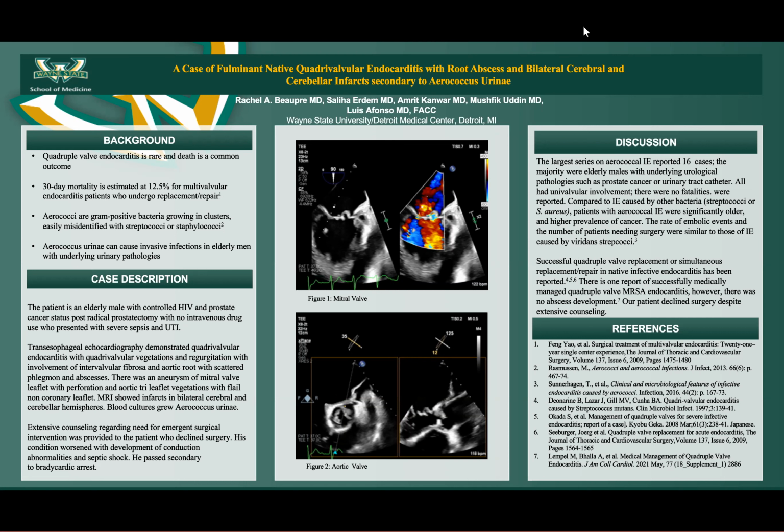Aerococci are gram-positive bacteria that grow in clusters and can easily be misidentified with streptococci or staphylococci. Aerococcus urinae can also cause invasive infections in elderly men who have underlying urinary pathologies.